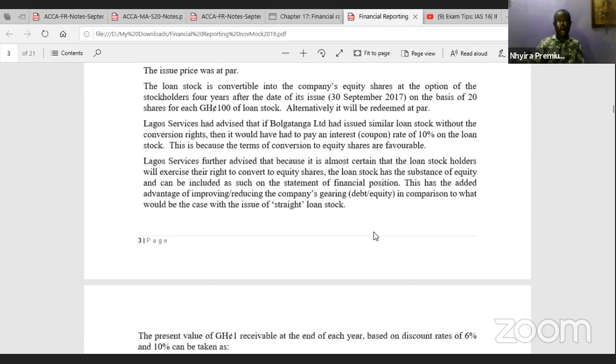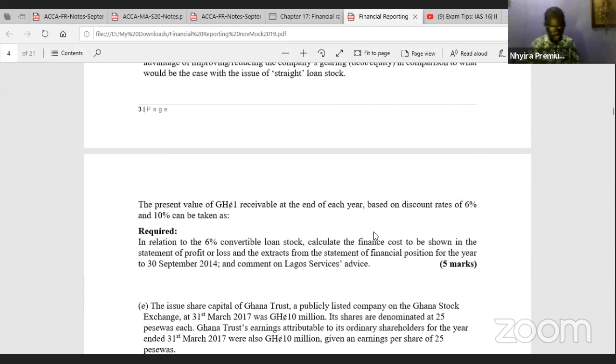I love to go to the requirements first so that we know what we're doing. In relation to the 6% convertible loan notes, calculate the finance cost to be shown in the statement of profit or loss and the extract from the statement of financial position for the year ended 30th September 2014, and comment on Lagos Services' advice.